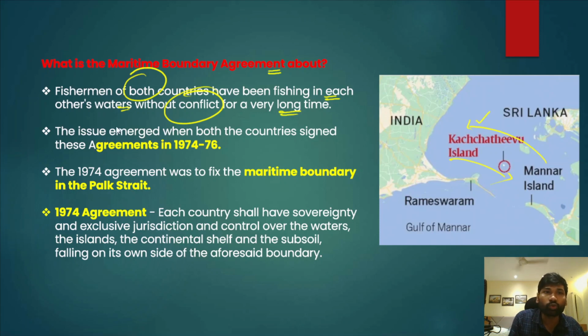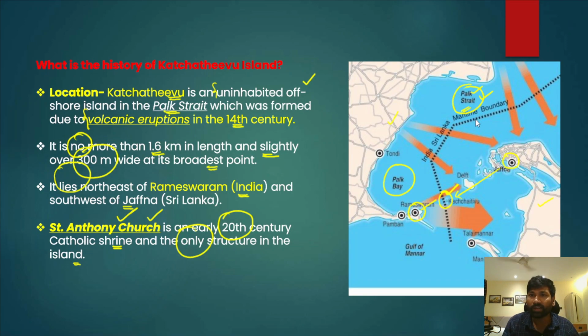However, the Kachativu issue, or the fishermen issue between India and Sri Lanka, emerged when both countries signed agreements in 1974 and 1976. In 1974, the agreement was signed to fix the maritime boundary in the Pak Strait. And this particular maritime boundary that you are seeing was fixed by the 1974 maritime boundary agreement between India and Sri Lanka. As per this agreement, Kachativu Island has been given to Sri Lanka.